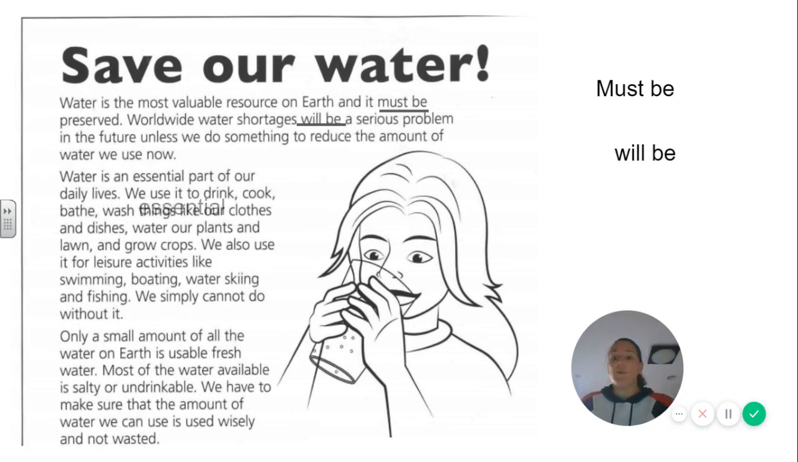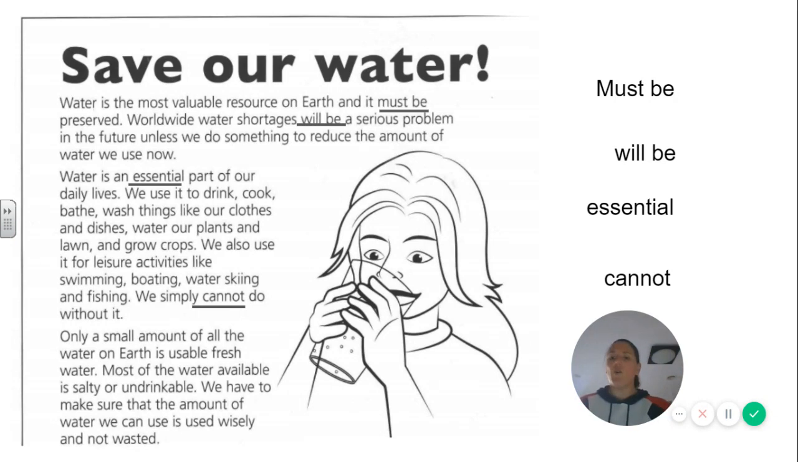Water is an essential part of our daily lives. We use it to drink, cook, bathe, wash things like our clothes and dishes, water our plants and lawn, and grow crops. We also use it for leisure activities, like swimming, boating, water skiing and fishing. We simply cannot do without it. You can't argue with it. We can't do without it. It's a certainty. High modal.